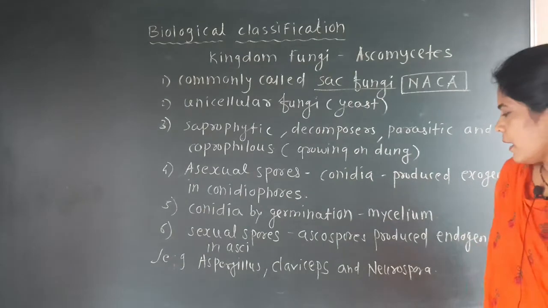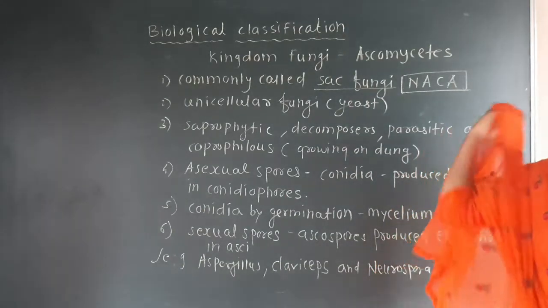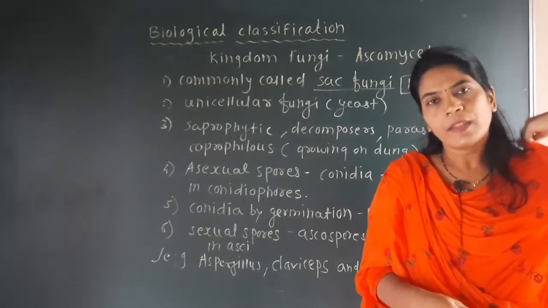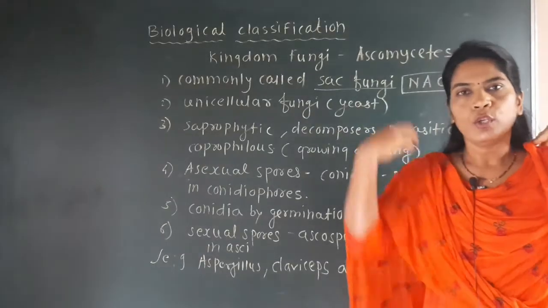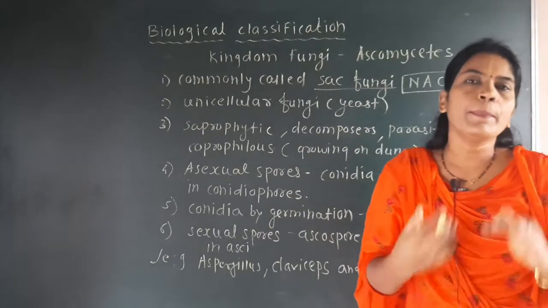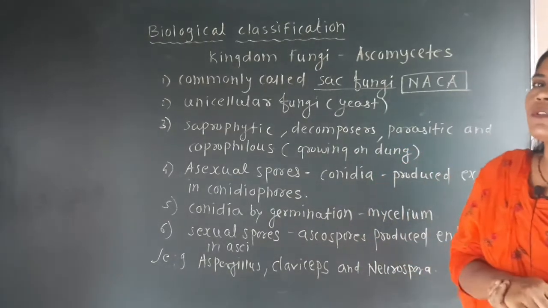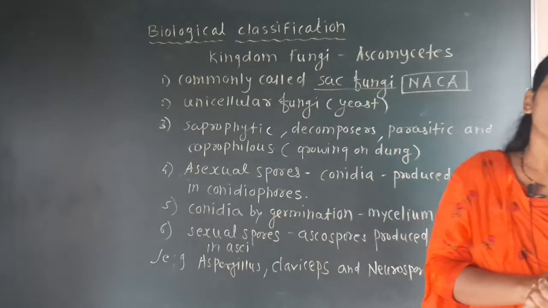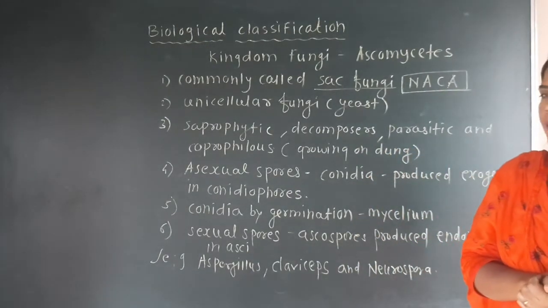The examples of Phycomycetes are Mucor, Rhizopus and Albugo. You have to repeat the examples of each group a number of times. Commonly called sac fungi are the Ascomycetes.